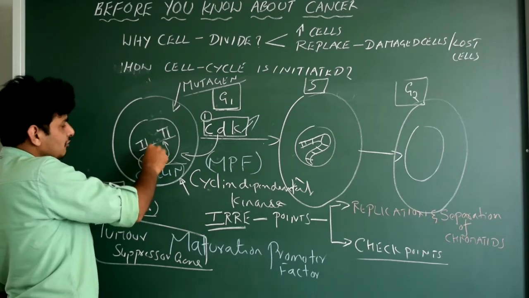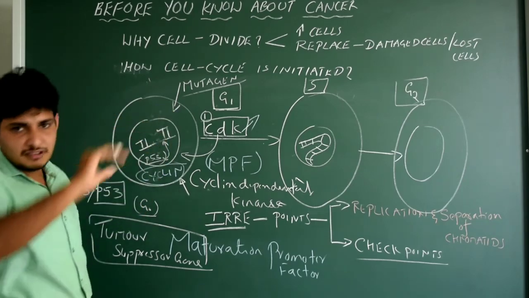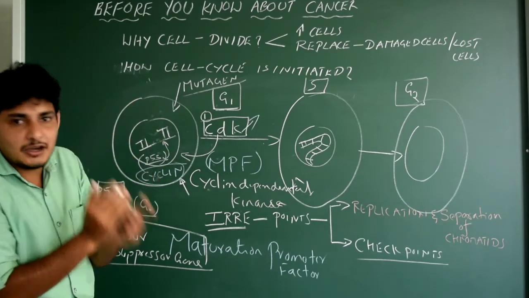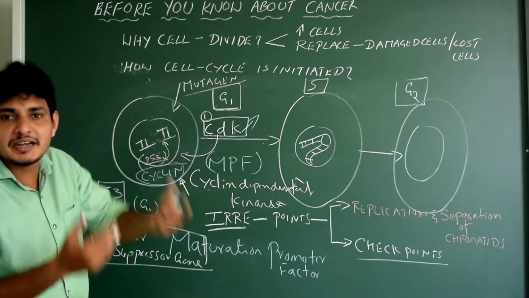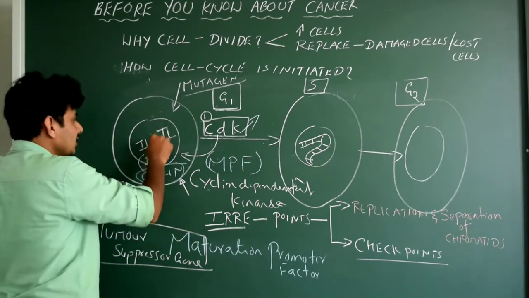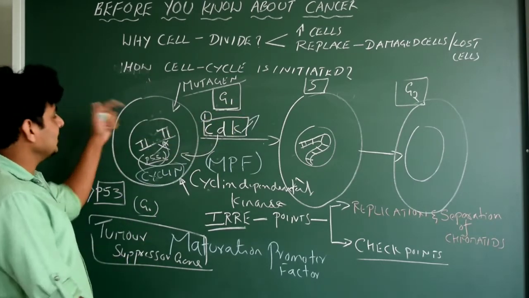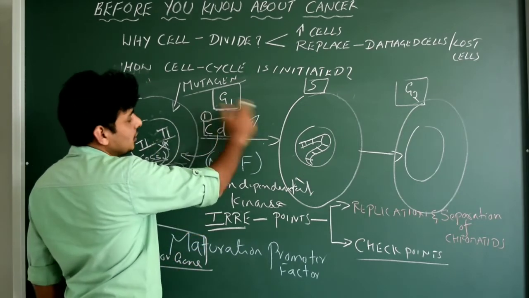The product of the P53 gene will inspect the entire length of the DNA and diagnoses whether the DNA is damaged or not, whether the DNA is mutated or not. If it is mutated, it's going to block the entire process, that is the cell cycle. If the DNA is not damaged and it is normal, working normally, then it will allow the cell to enter into the cell cycle.